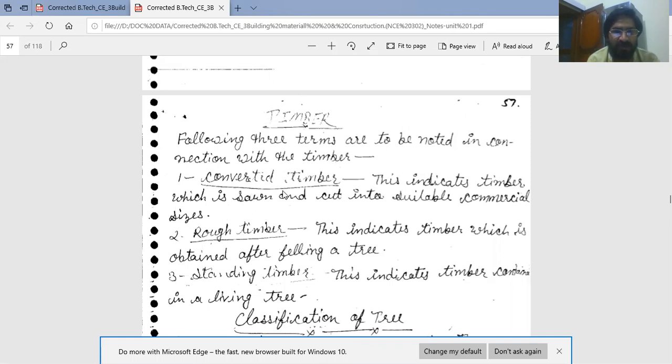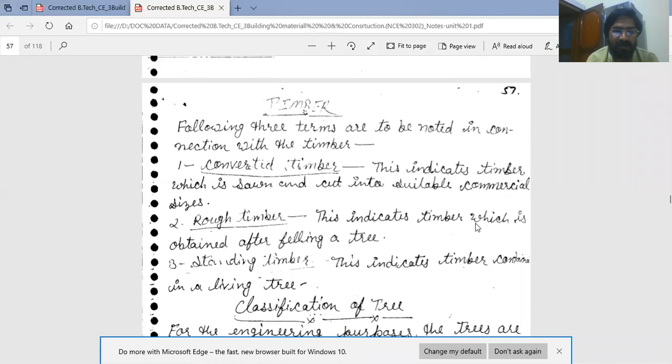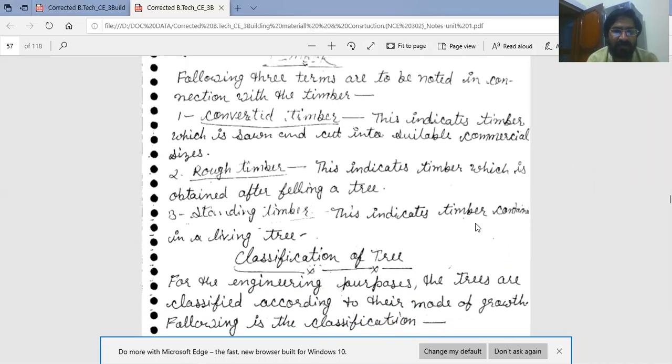First one is converted timber. This indicates timber which is sawn and cut into suitable commercial sizes. And second is rough timber. This indicates timber which is obtained after felling a tree. And third is standing timber. This indicates timber contained in a living tree. These are three technical terms.